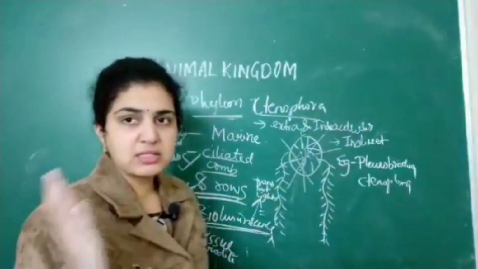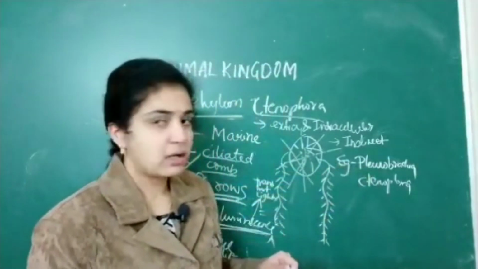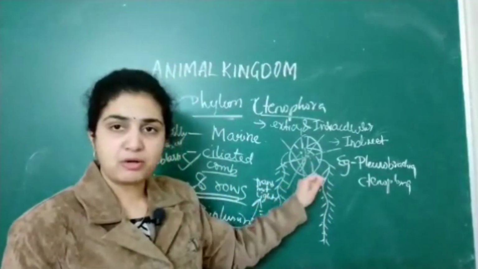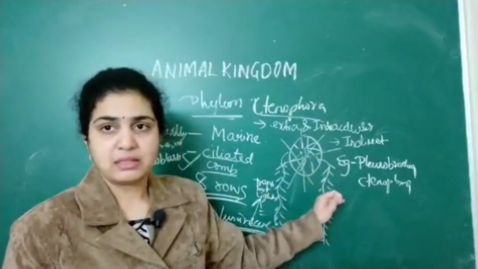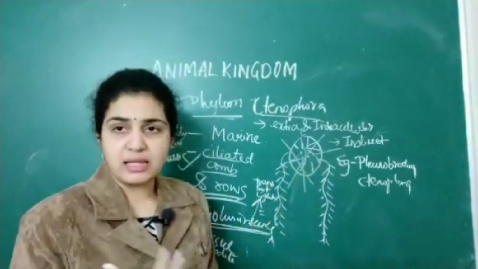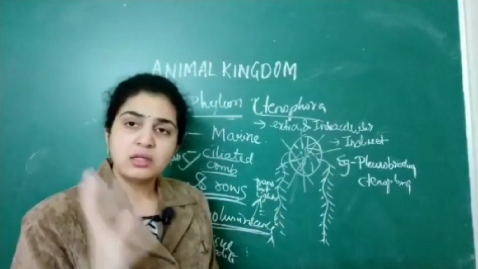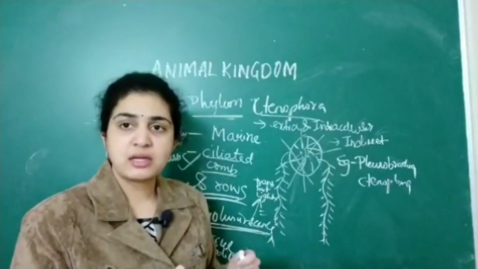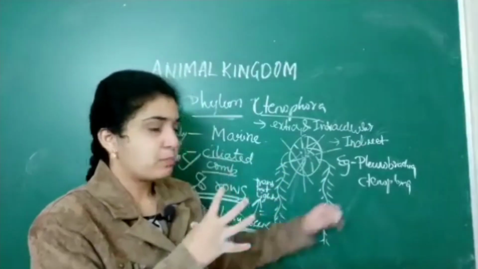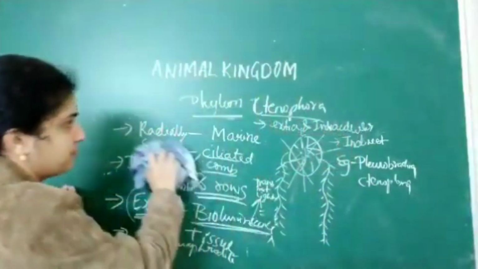Now write the differences between these two major phyla. If I say phylum Ctenophora, you should all remember this diagram basically. If you remember this diagram, that is enough for you. If I say sponges, again you should remember the diagram. If you see the diagram, you will be able to remember all the points that will come here. So Pleurobrachia as well as Ctenoplana. So that is done.